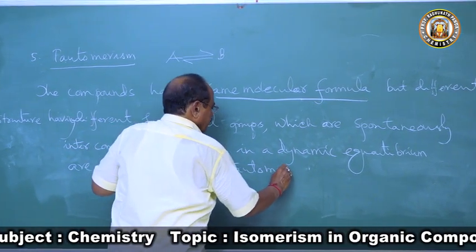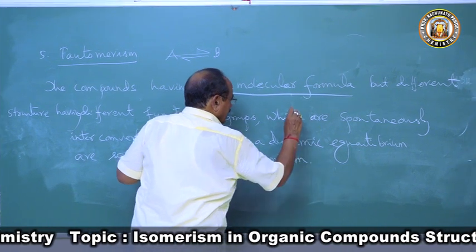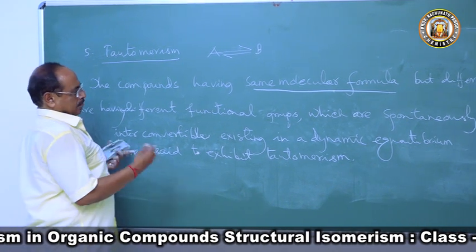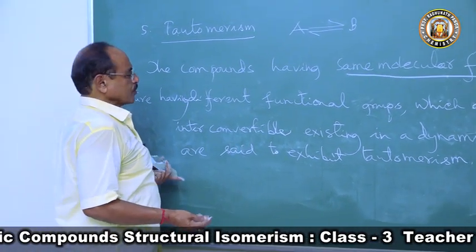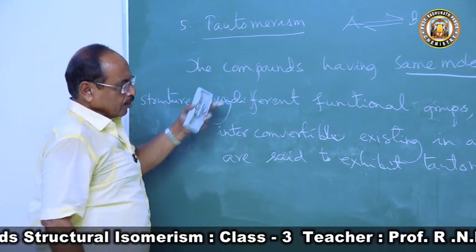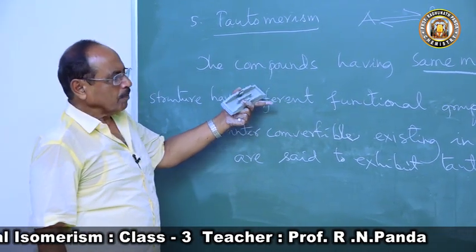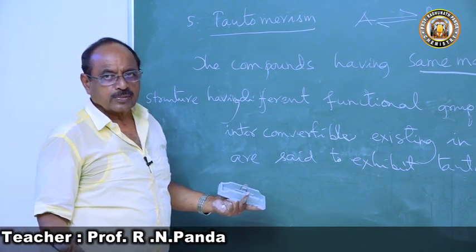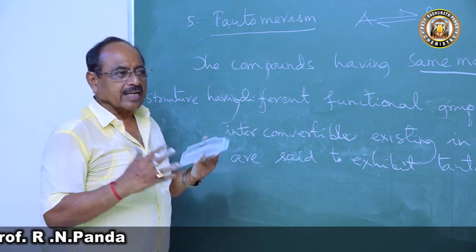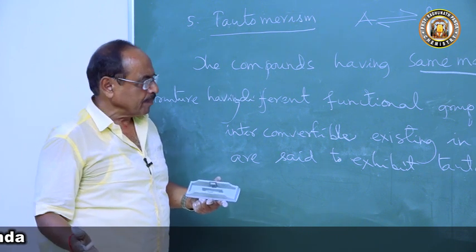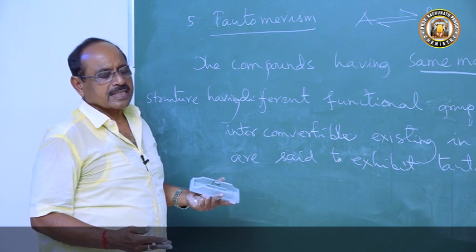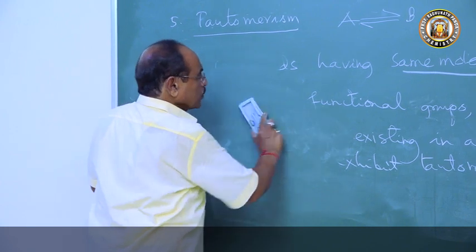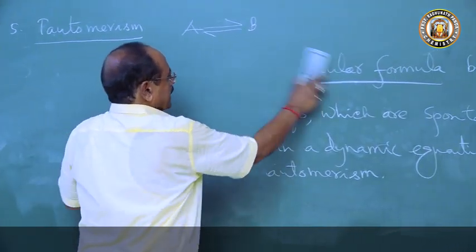Compounds having the same molecular formula but different structures due to different functional groups are said to exhibit tautomerism. Both isomers spontaneously exist and undergo change in a dynamic equilibrium. Then we say they are exhibiting tautomerism. Here both compounds are existing together.